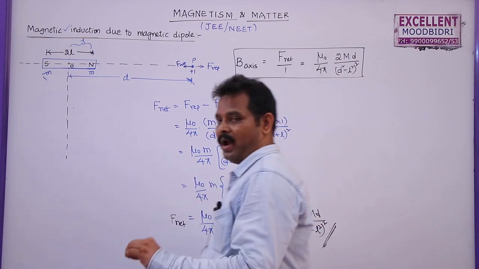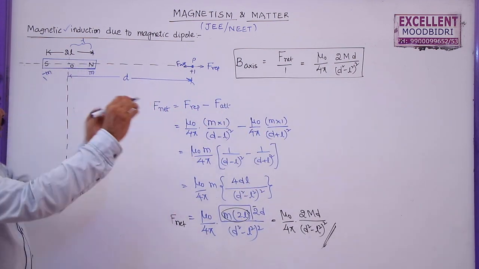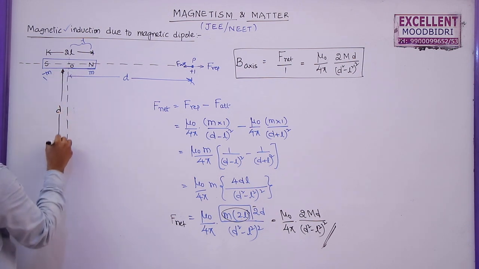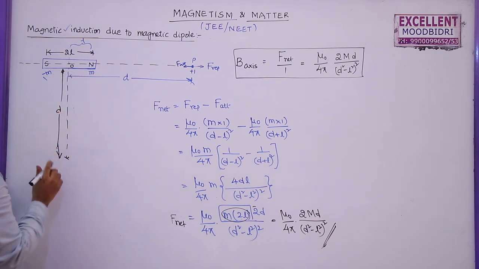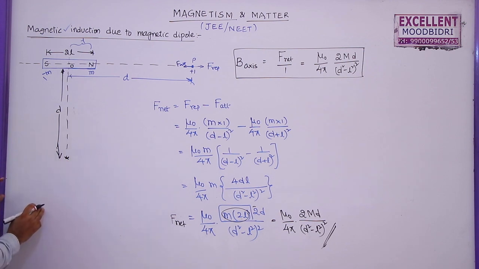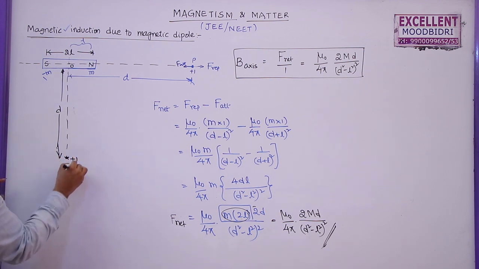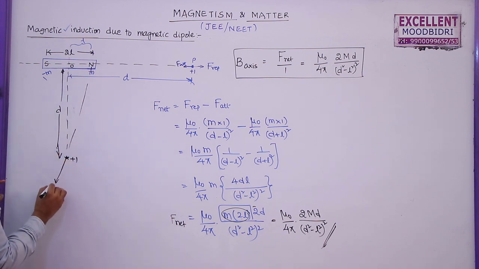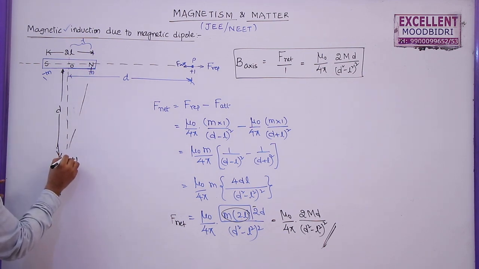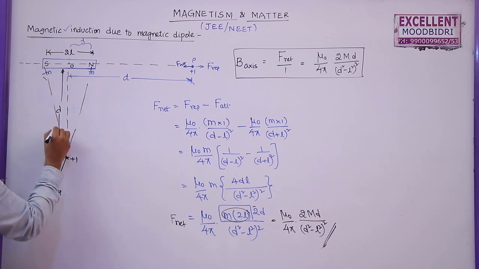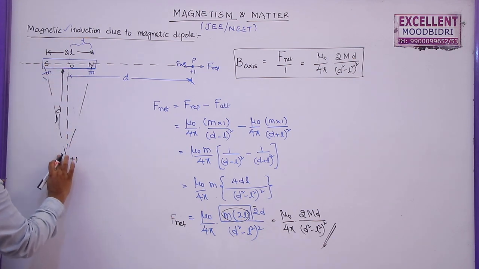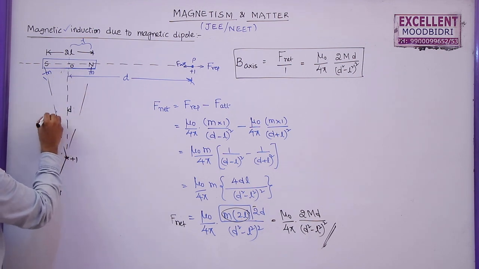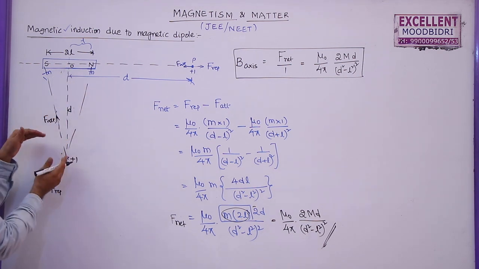Now how to find magnetic field on the equatorial line of a bar magnet at the same distance D from the center? So already we derived this in electrostatics. To find the magnetic field induction here, just assume that a unit north pole is placed here. North to north repels each other. This is the repulsive force, and north to south attracts each other. This is the attractive force.